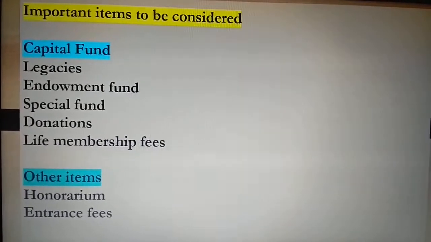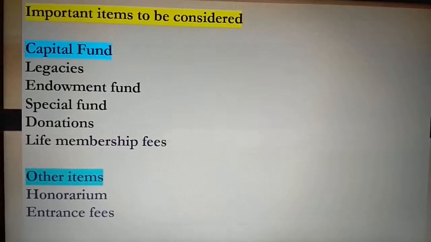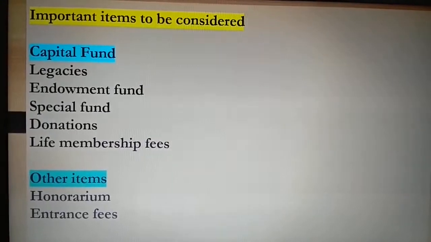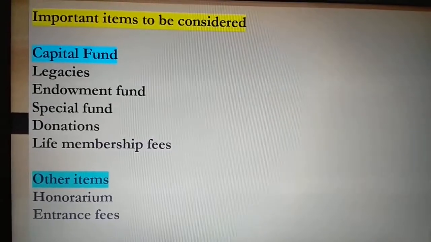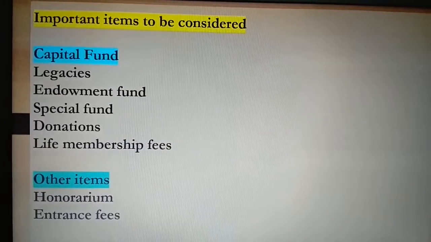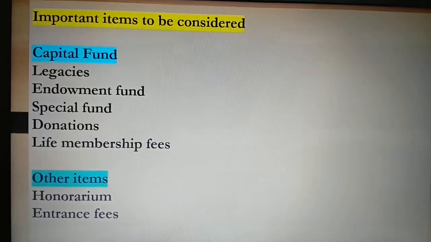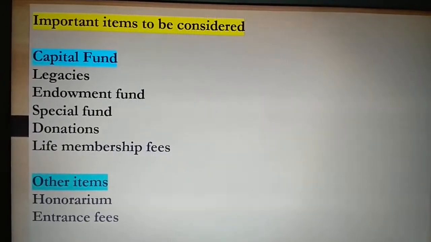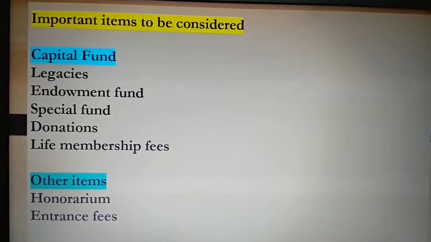Next, life membership fees. What is this life membership fee? If any individual would like to act as a member of such a charity or a trust, they can take part just by paying or contributing life membership fees. Then another item we need to consider here is honorarium. What is this honorarium? It is nothing but something which is paid for a service provided by the concerned person. It could also be called a salary. Honorarium is equal to a remuneration or a salary paid.